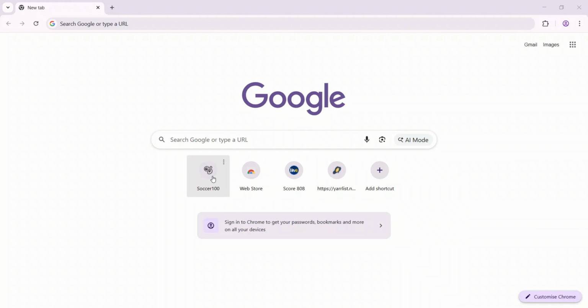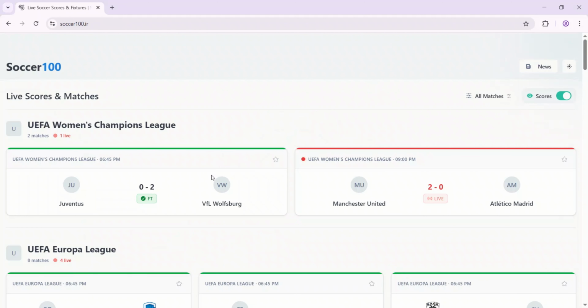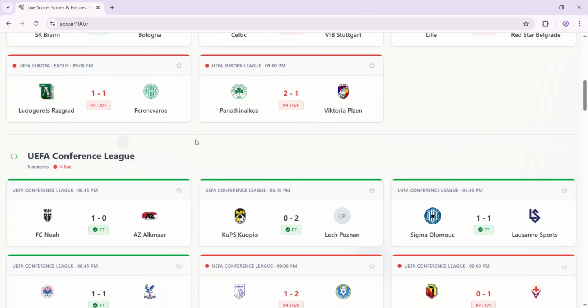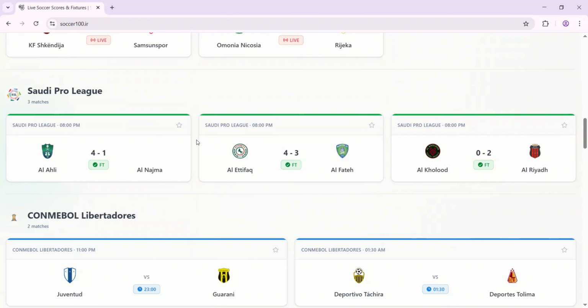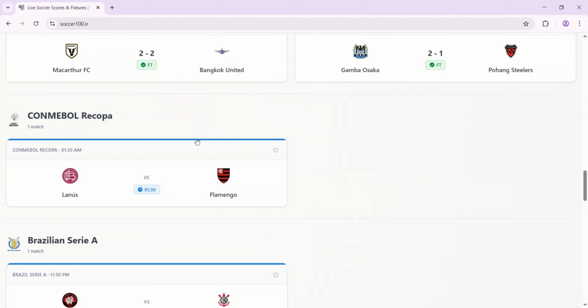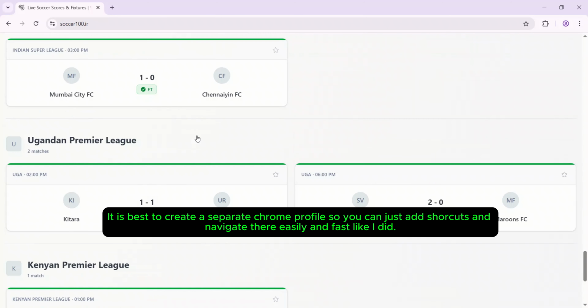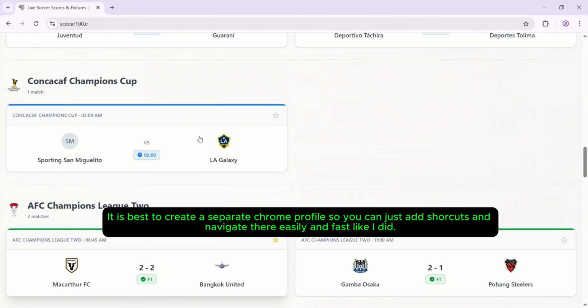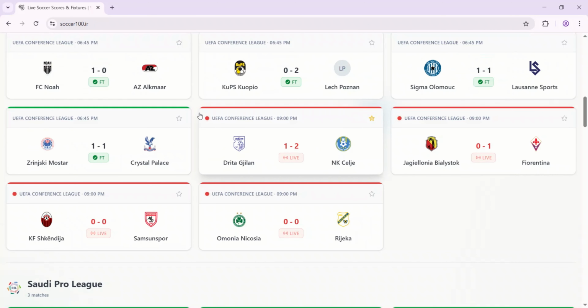So this one is called Soccer 100. If you click on it, it takes you to the site. I can drop the link in the description box below. So you can watch different live sports and all of that. Let me look for a live game now. I don't know if there's a live game currently here. You can see, once it's live, it will be showing you here.